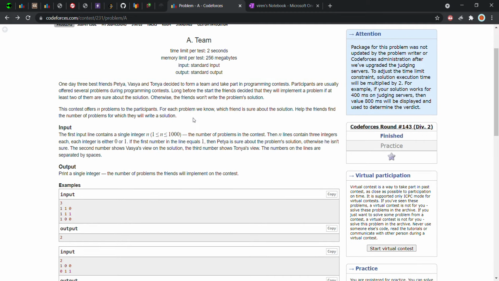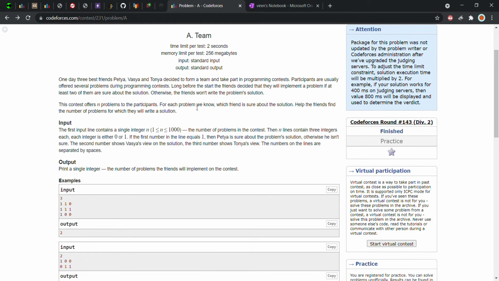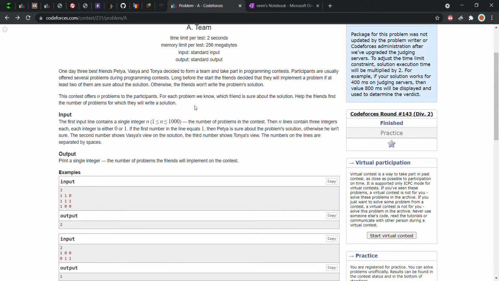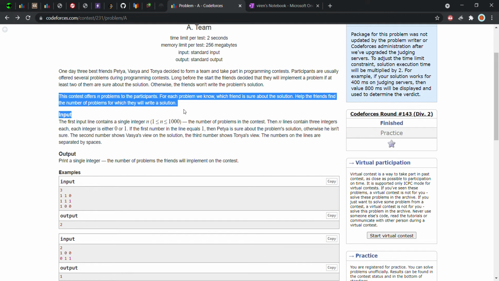Here it is given a scenario that there are three friends who participate in a coding contest and waste lots of time, and after a long time they decide that they will implement a problem if at least two of them are aware of the solution, and otherwise they leave it. In simple words, they will attempt the question if, out of three, two are sure about the solution of that question. Otherwise they leave the question. And yeah, this was the scenario here.